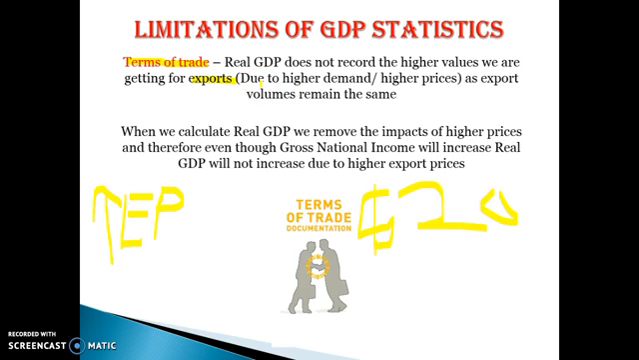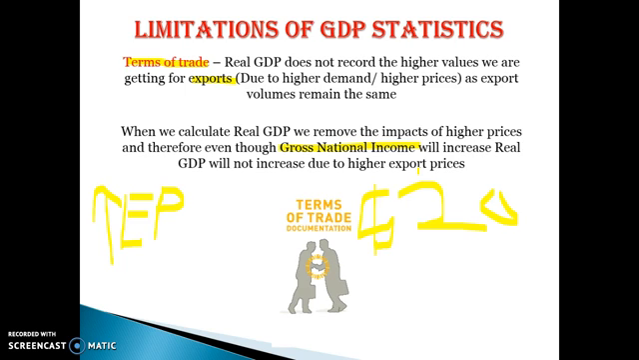And that's kind of the opposite at the moment. The terms of trade is going down, so our real GDP should actually be falling by more, but it doesn't count because it's all about price. So therefore, when we calculate real GDP, we remove the impact of higher prices, and therefore even though gross national income will increase, real GDP will not increase due to higher export prices. Okay, so gross national income can be more accurate in this case.